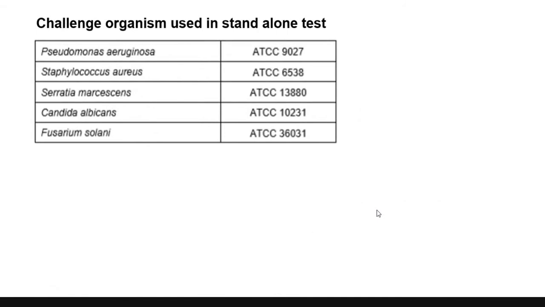Usually ISO will test only these 5 organisms: 3 bacteria and 2 fungi. All the solutions are tested against these 5 organisms, and if they pass, they will come to the market. If they fail, they will not.